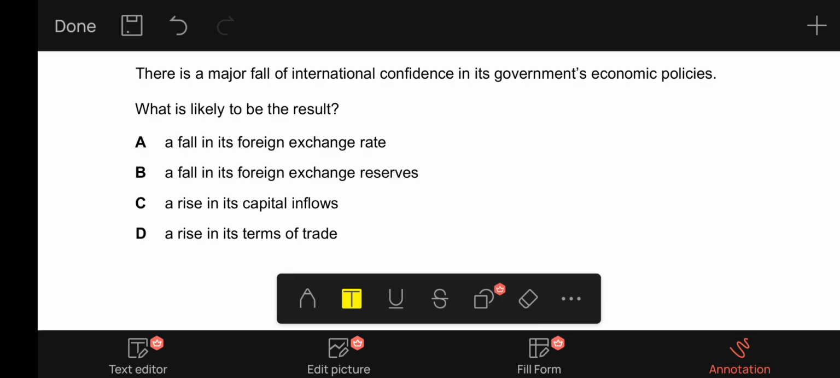D, a rise in its terms of trade. Terms of trade depends on the prices of exports and imports. If it does affect terms of trade whatsoever, then there has to be a fall in the terms of trade, because a loss of international confidence will mean the demand for exports will decrease, which will decrease the price for exports, and thus result in a fall in the terms of trade. That could be a better option, a fall in the terms of trade, but it is very unlikely that this will affect the exports and imports to a much greater extent. So D is incorrect as well, and B is our correct option for this one.